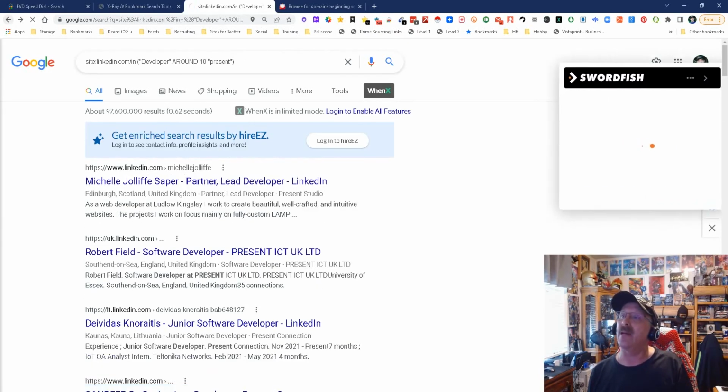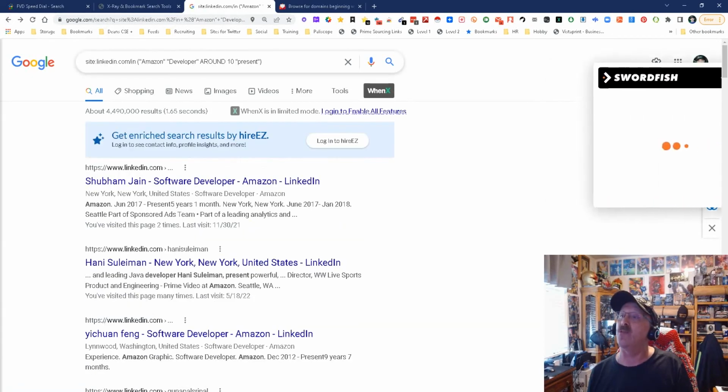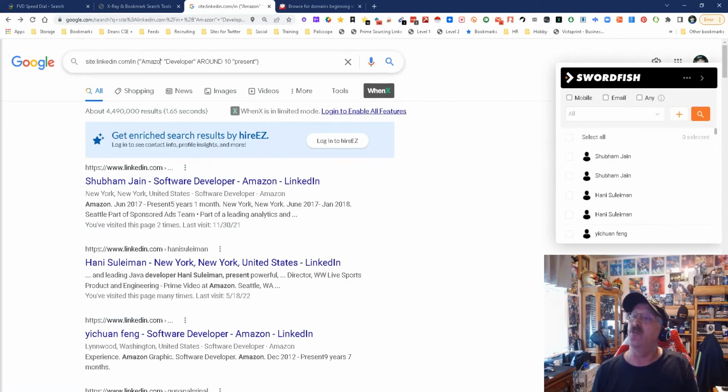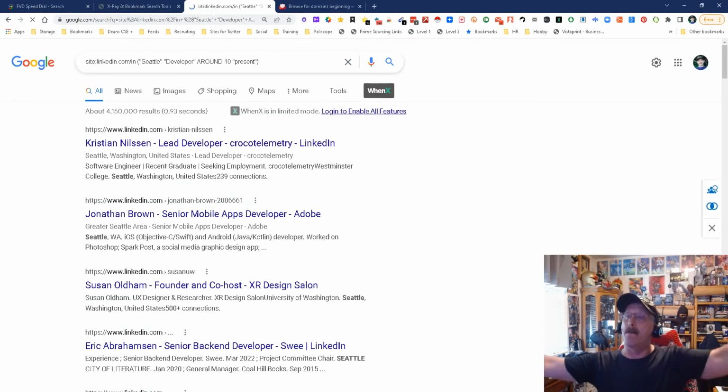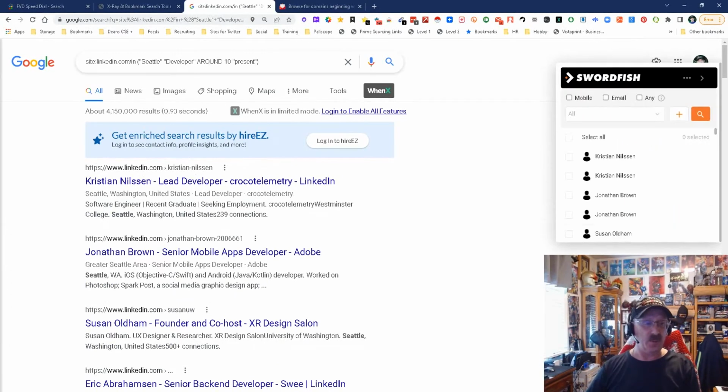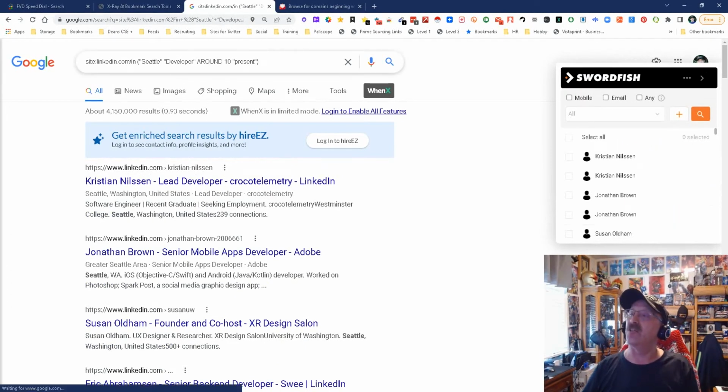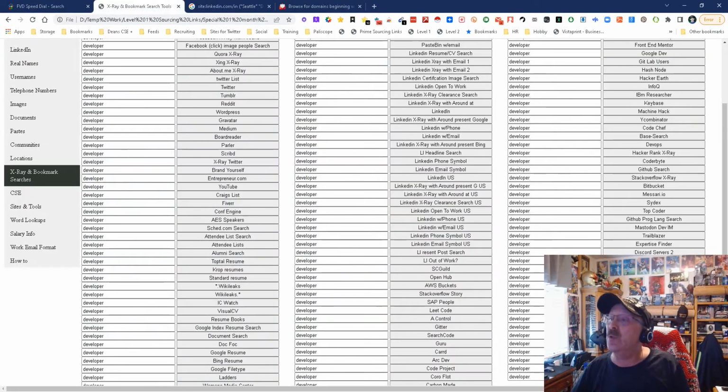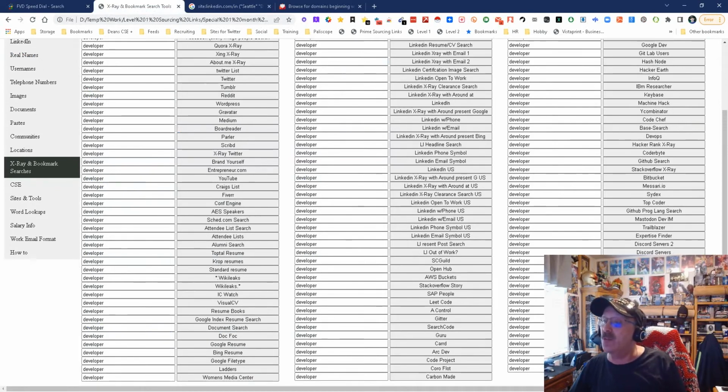If I don't care about who they work for, but I do care about where they are, all you do for this particular search is go in and, in my case, put in Seattle and say I want them in Seattle, and bam, that's what you're doing. We're using the around function there, and I'm going to explain this in more detail, but not now. So what I'm doing is giving you a quick, simple way to have a base string, and then you can modify the string however you want. Some don't need modification at all, some do.